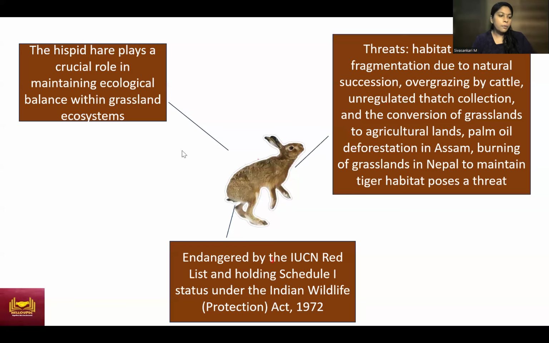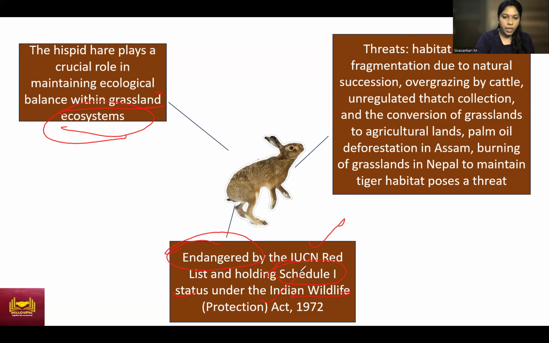See this. The Hispid hare plays a crucial role in maintaining the ecological balance within grassland ecosystems. And as we have already mentioned, this is endangered. It is under the endangered category of the IUCN Red List, and it holds Schedule 1 status under the Indian Wildlife Protection Act.